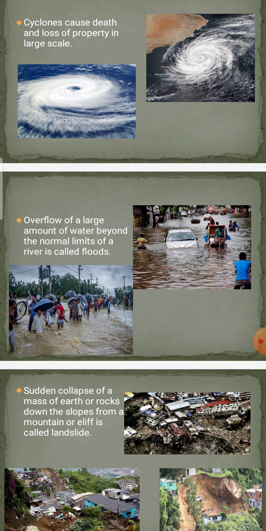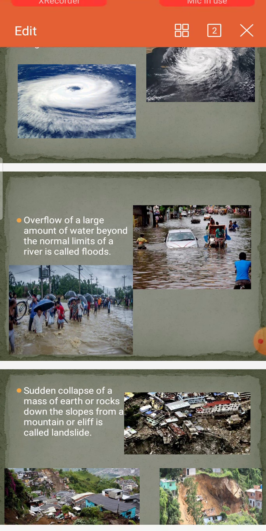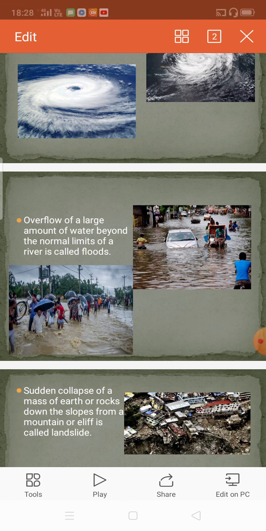See, children, overflow of water from the river. Suddenly, because something may happen, changes at the bottom of the river or ocean, whatever it is, the waves will rise and then move towards the land and wash away whatever things are there. That is called flood. What is the meaning of flood? Overflow of a large amount of water beyond the normal limits of a river is called floods.